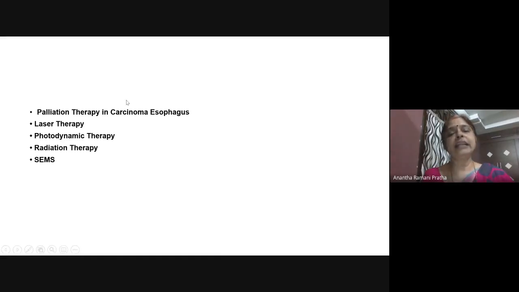So when we know that this is an advanced tumor, you give a laser, you try to burn the tumor partially with a laser or photodynamic therapy or radiation or self-expandable metallic stents. So these are the palliative treatments that are available for carcinoma. The first line of management for squamous cell carcinoma is chemoradiation. The first line of management for adenocarcinoma is esophagectomy. These are curative, while palliative is any of these things.